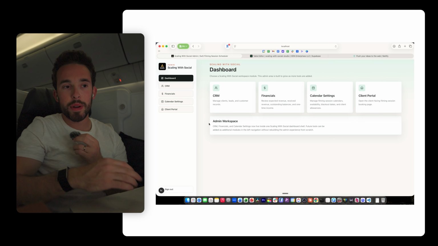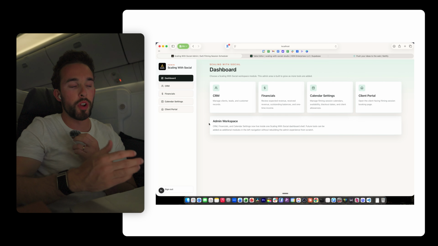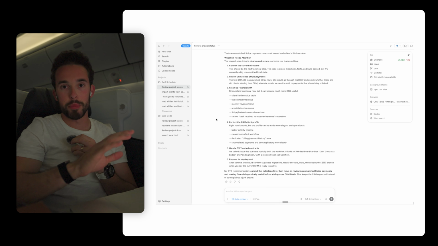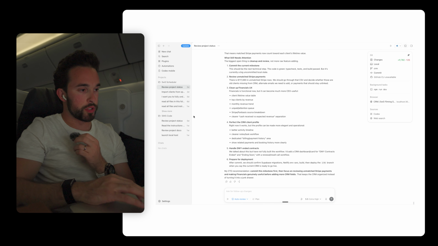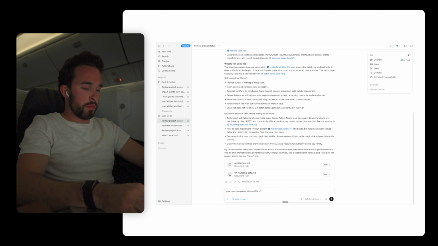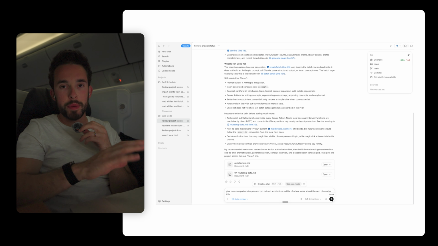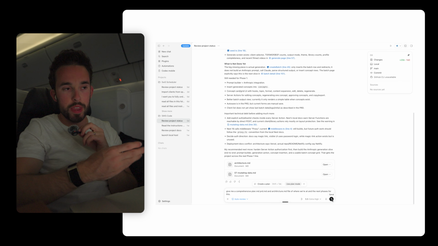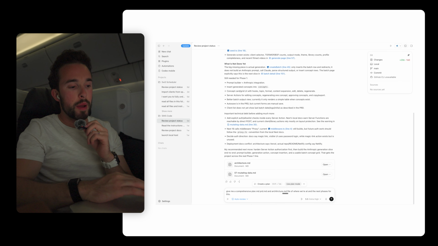Because I already have that plan.md file and all those instructions for what I created, we're actually just going to bring that information over. So let me see here. Because I already started on the other side when it comes to the content creation generator, I'm just going to tell it to give me a comprehensive plan.md, prd.md, and architecture.md file of where we're at and the next phases for this.